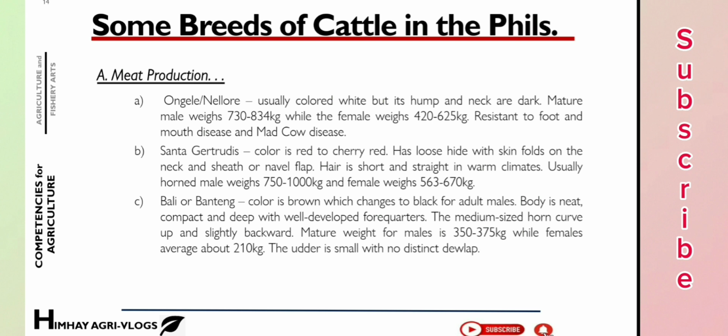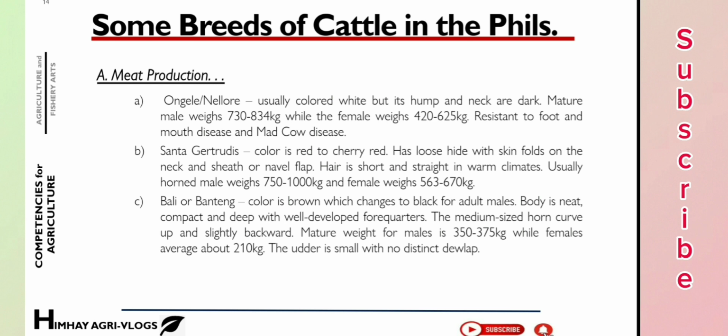Has loose hide with skin folds on the neck and sheath or navel fluff. Hair is short and straight in warm climates. Usually horned, male weighs 750 to 1,000 kilograms and female weighs 563 to 670 kilograms.